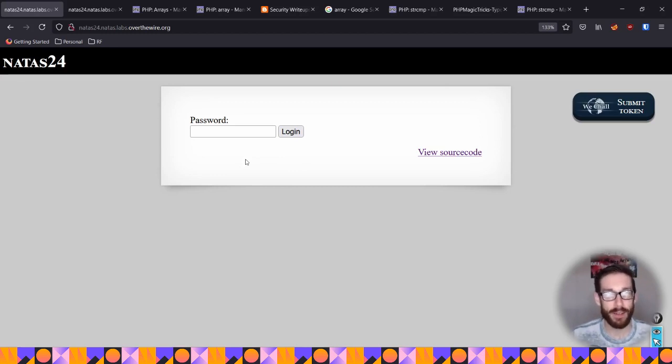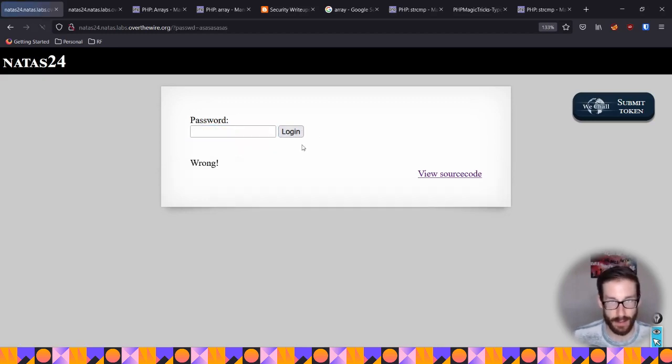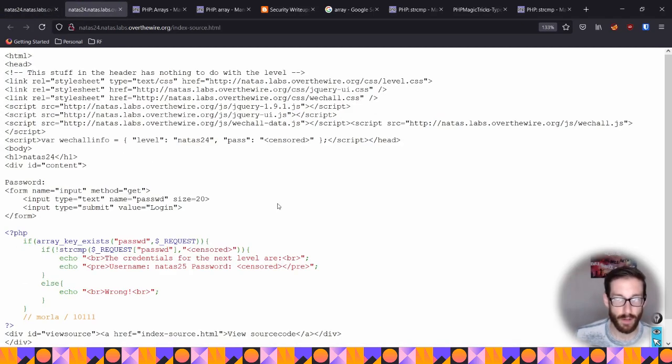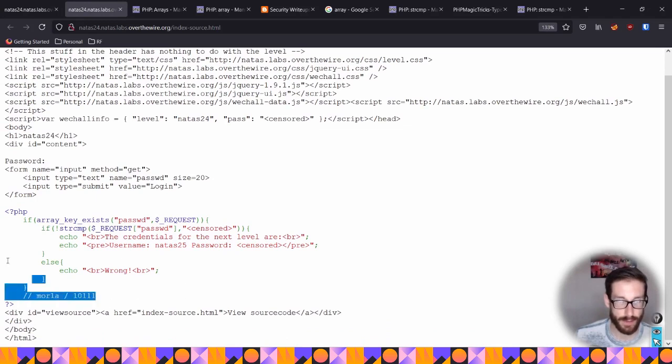Anywho, so this one is an interesting one. If you input information here, it tells you you're wrong. Remember last time we said, okay, if we do I love you to basically defeat the loose comparison instead of the strict comparison, but that's not the case here either. So we jump to the source code, and I have the source code here.